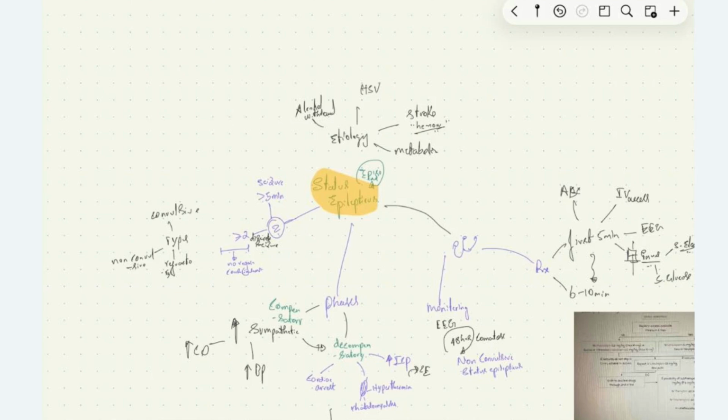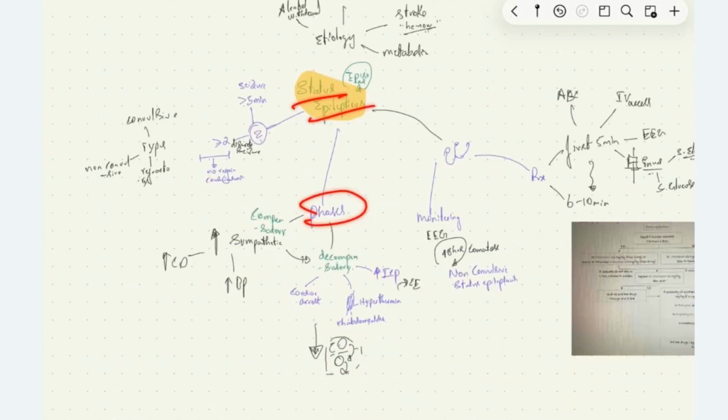We have 2 phases of status epilepticus. Those are compensatory phase and decompensatory phase. In compensatory phase, there will be increased sympathetic drive inside the body, which leads to increased cardiac output and BP in the patient, followed by decompensatory phase, where the patient will have reduced cardiac output, reduced oxygen supply to the systemic tissues, reduced systemic perfusion, due to which we may have cardiac arrest. And in decompensatory phase, we may also have rhabdomyolysis and hyperthermia.